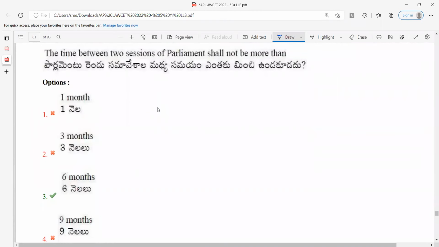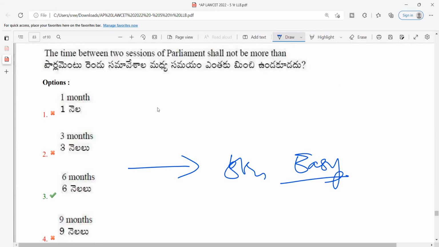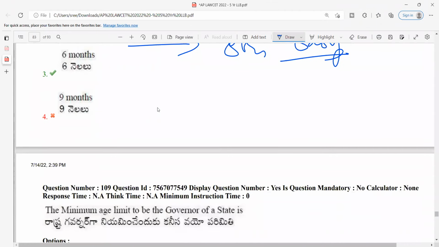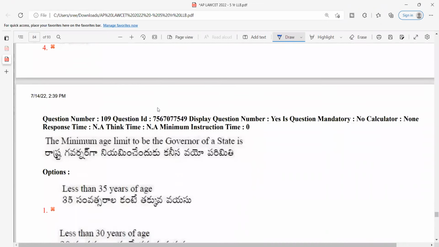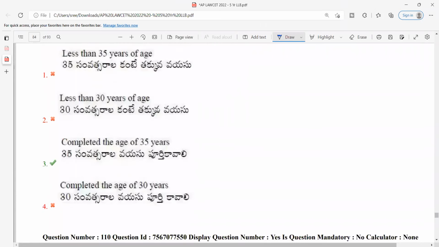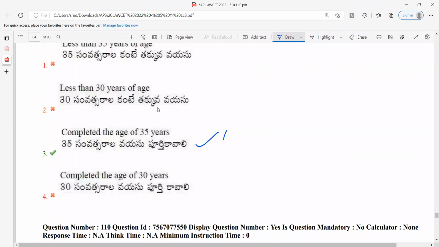The time between 2 sessions of parliament shall not be more than 6 months. It is a straightforward question. So again, I would rate this particular question as easy. Next. Question number 109. The minimum age limit to be the governor of the state. It is 35 years of age, which is a straightforward question. And again, I would rate this particular question as easy.